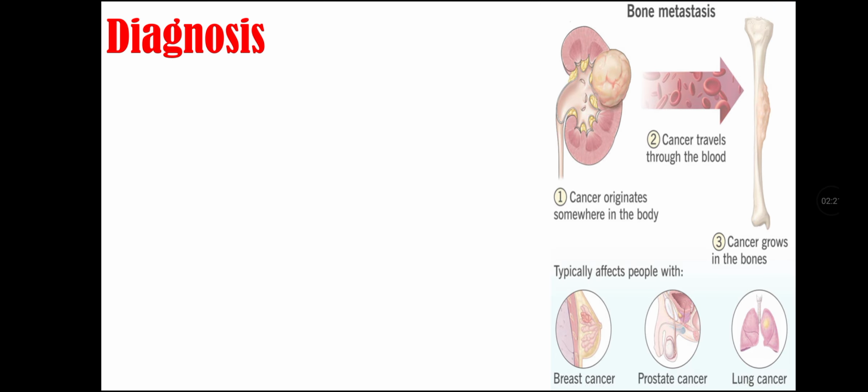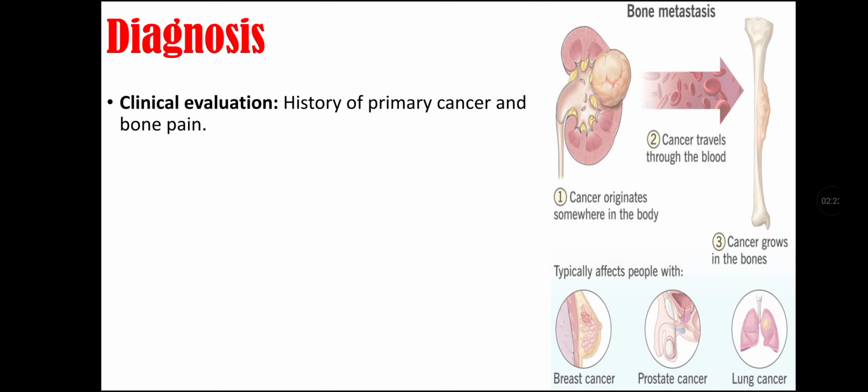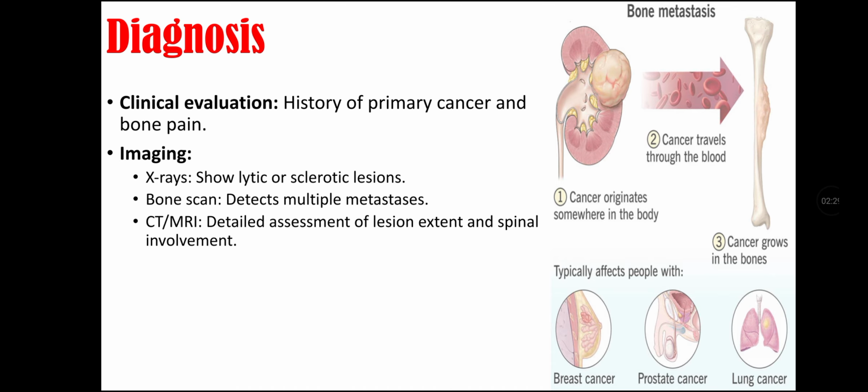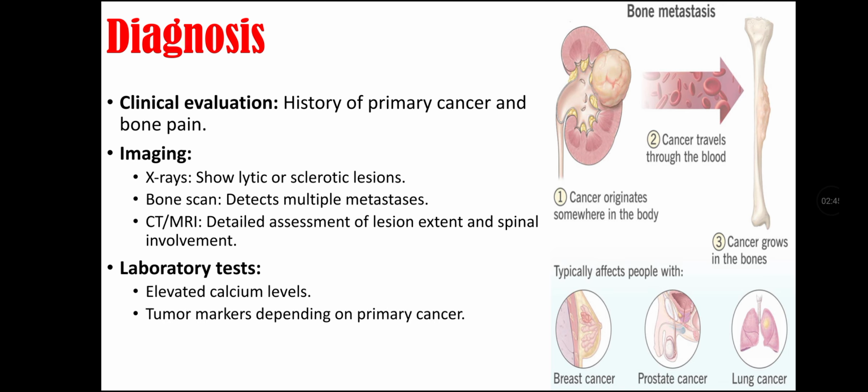Diagnosis of metastatic bone tumors. First we do is clinical evaluation that includes history of primary cancer and bone pain history. Second we can do is imaging, in which we do x-rays that show lytic or sclerotic lesions. We can do bone scan that detects multiple metastases. We can do CT and MRI, that is for detailed assessment of lesion extent and spinal involvement.